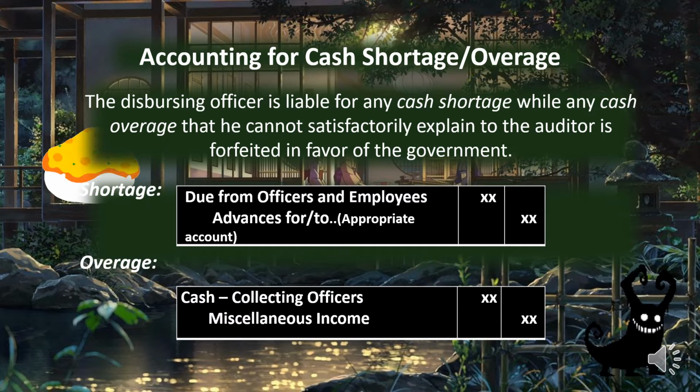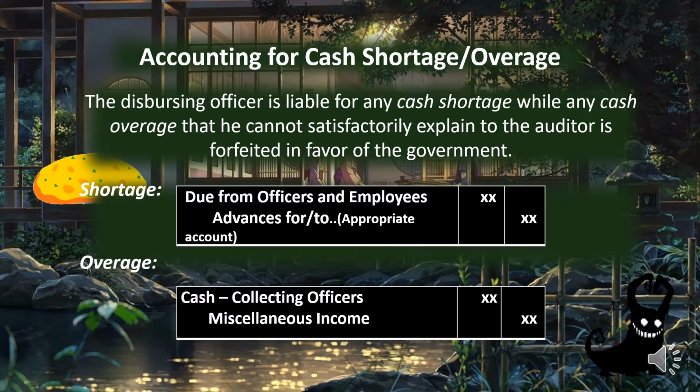So the following entries are examples of cash shortage and cash overage. The first example: debit due from officers and employees, credit advances for operating expenses, or any appropriate account, to recognize cash shortage of disbursing officer.